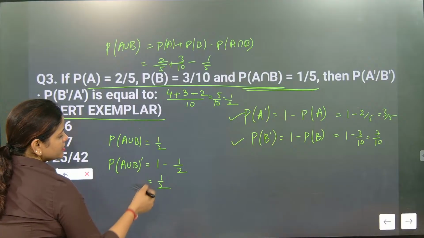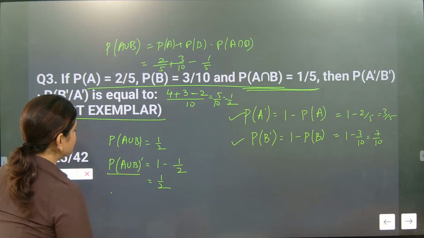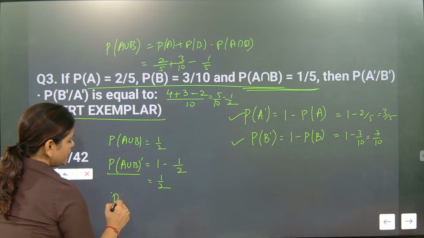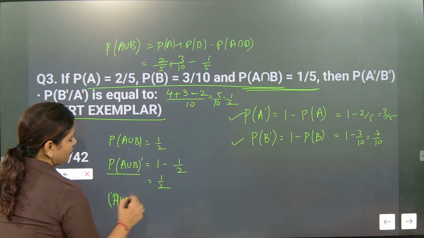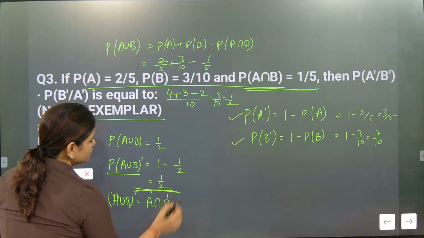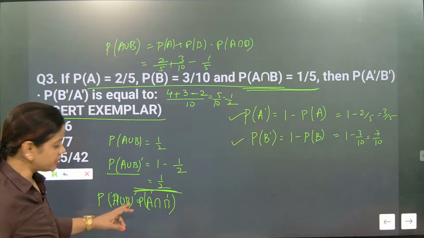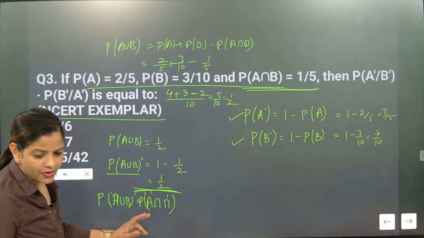Now what is the intersection part? If somebody asks you, P of (A union B) complement is nothing but this, according to De Morgan's law. So this part is again coming the same. So P of A complement intersection B complement.